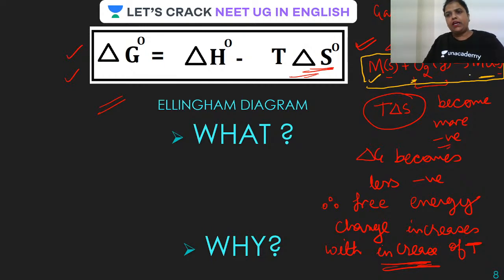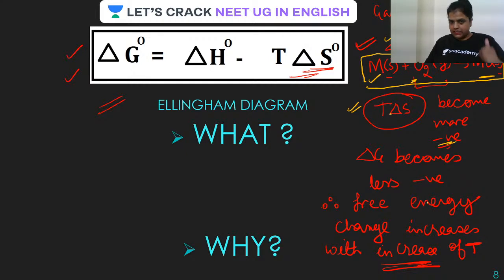So randomness decreases because gases are more random, or we can say entropy is becoming more negative. On increasing the temperature, T delta S will become more negative. And as you have to subtract it here, delta G becomes less negative, isn't it? Is this clear? So we can say free energy change increases with increase of temperature.